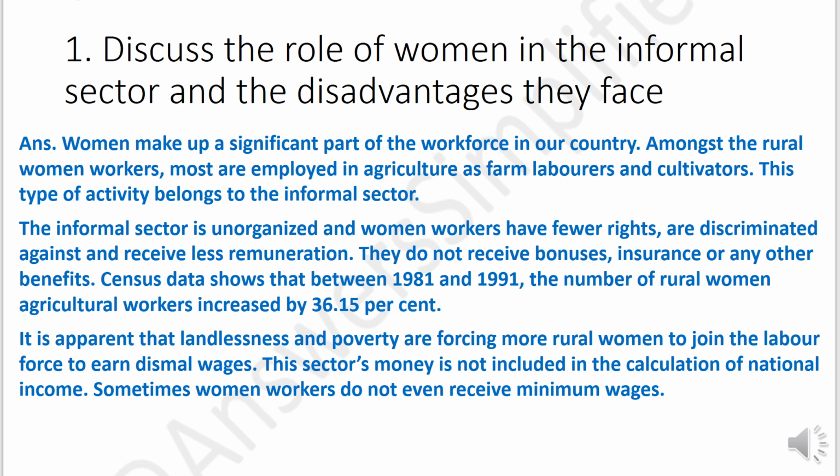Census data shows that between 1981 and 1991, the number of rural women agricultural workers increased by 36.15%. It is apparent that landlessness and poverty are forcing more rural women to join the labor force to earn dismal wages. This sector's money is not included in the calculation of national income. Sometimes women workers do not even receive minimum wages.